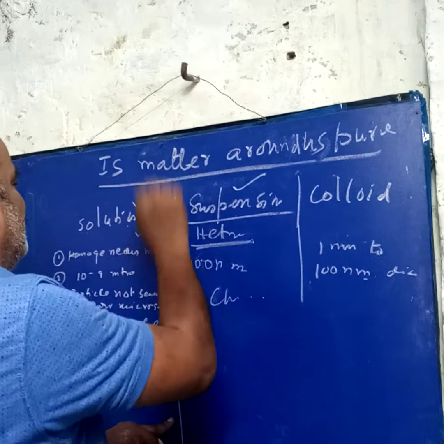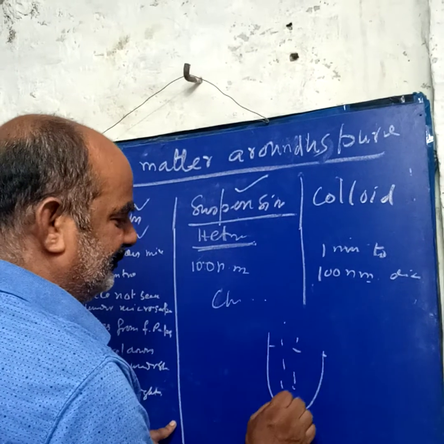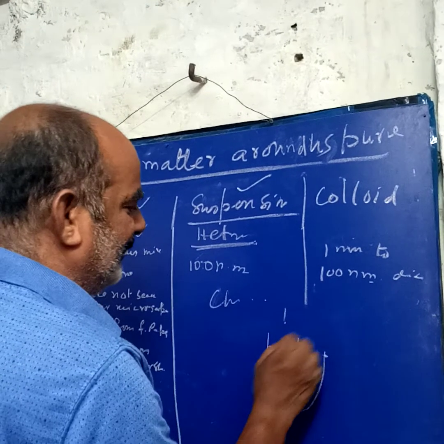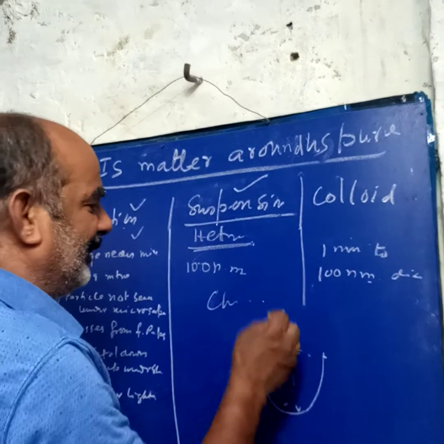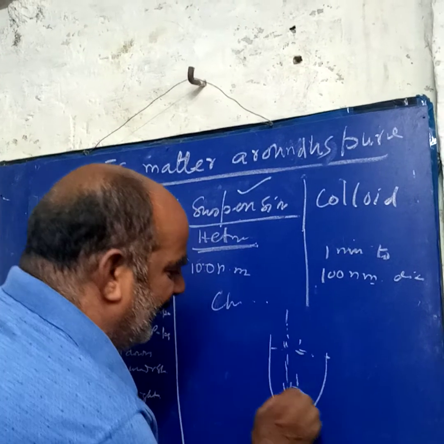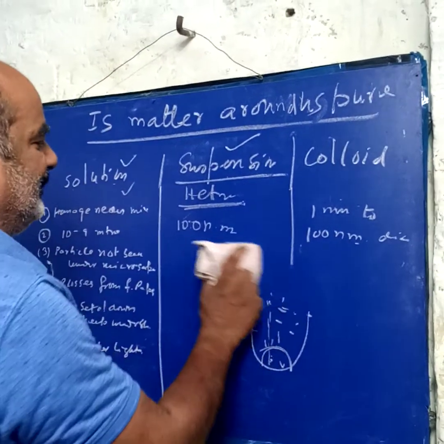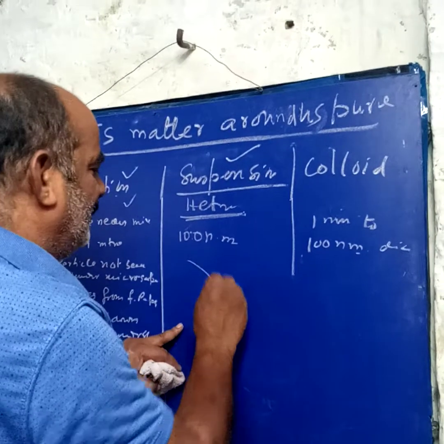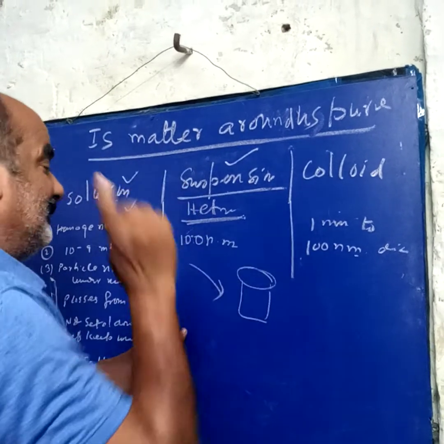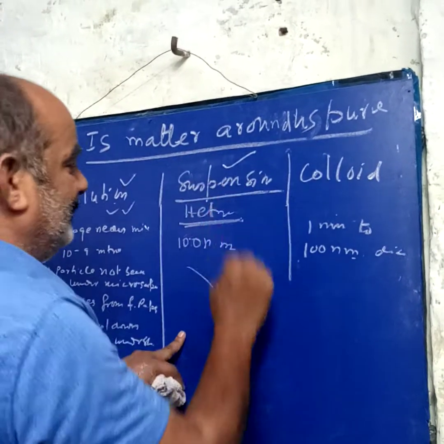In the true solution, when we keep it undisturbed for some time, suppose salt and water, the solute will not settle. But in suspension, sand and water mixed together, muddy water, after a few moments all the particles settle down and water comes above. A very good example is in the rainy season we see muddy water, but when this water goes to the pond, after a few months the water becomes clean. Why? Because it is a suspension, all the mud comes down. In the true solution it is not possible, but in suspension it is possible.